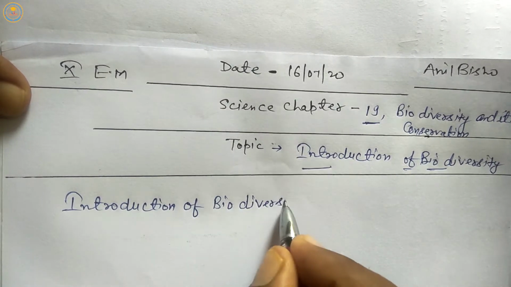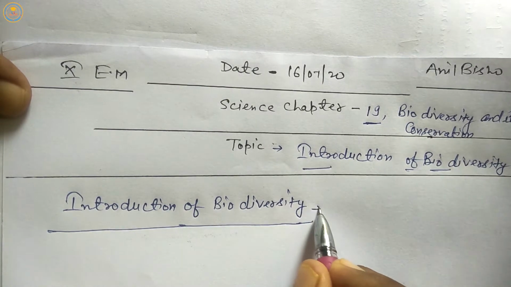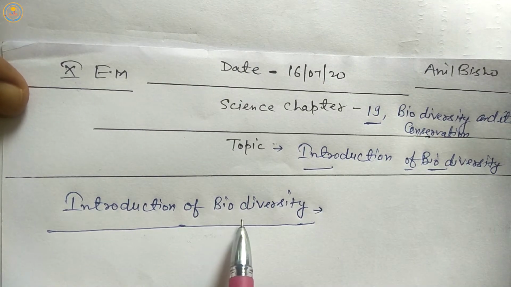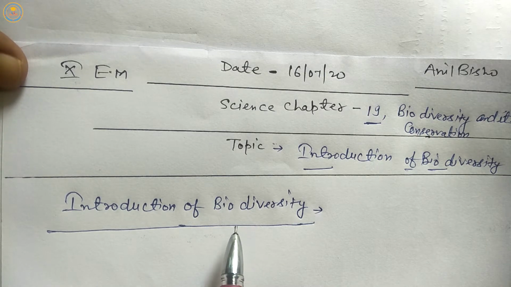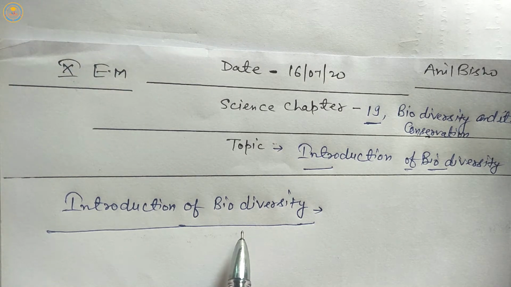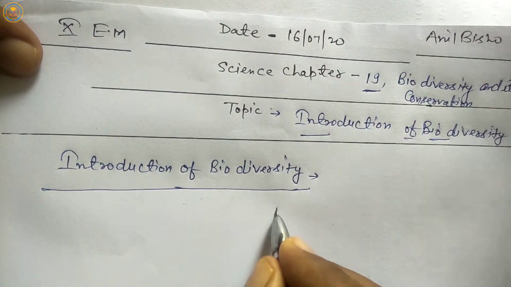Students, in this topic some subtopics include: first, the meaning of the word biodiversity; next, the definition of biodiversity; and next, some specific examples related to plants, it means flora, and related to animals, it means fauna. And the next subtopic is levels of biodiversity. First of all, the meaning of biodiversity.